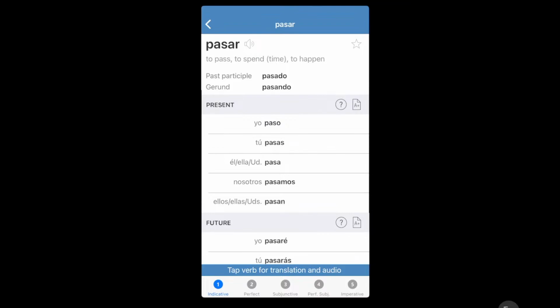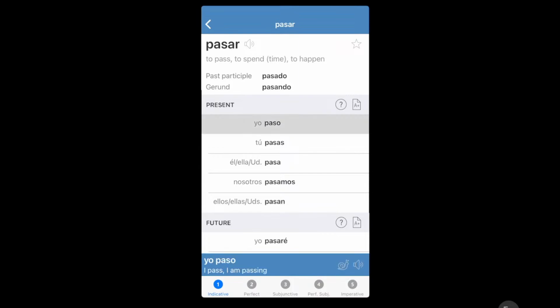Nosotros, so we, pasamos. Again, just drop the R, add MOS. So hablamos, pasamos, and those are both examples. Ellos, ellas is they, or you guys, or ustedes. You just drop the R and add N, pasan.